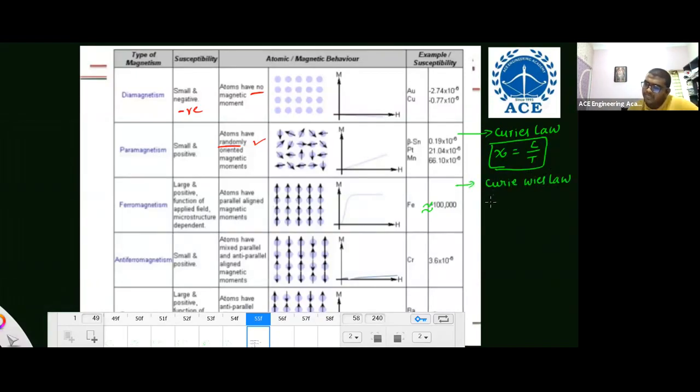It follows the Curie-Weiss law, susceptibility is equal to C by T minus theta. Just remember the law. And also, ferromagnetic material above Curie temperature converts into para.